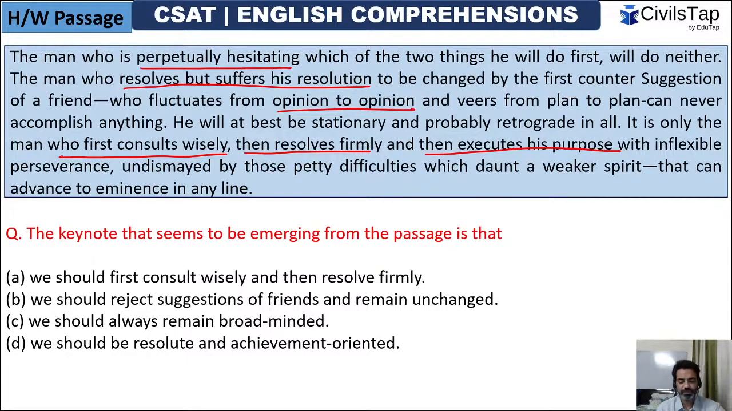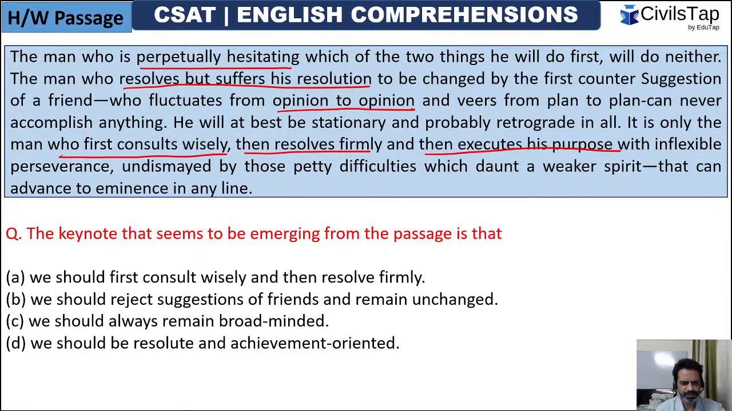because there will be scenarios in your workplace where you'll have to take a decision where you may hesitate, you may feel that you're bound by red tapeism. There would be other situations that you might have to face, but the best way out is first consult wisely, then make a resolve firmly, and then execute without fluctuating from your path. So this is the underlying meaning of this passage, right?